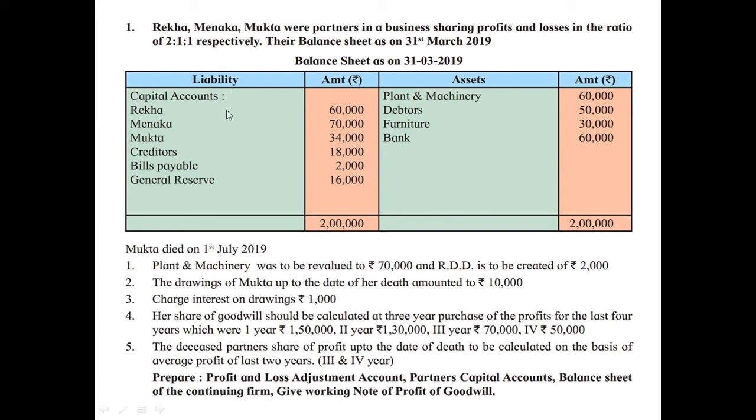So either it is divided among all the partners or it is given only to the deceased partner's column. So general reserve of 16,000 is divided in the old ratio and transferred to the partners' capital accounts, or else you can calculate only Mukta's share. Both the treatments are acceptable.